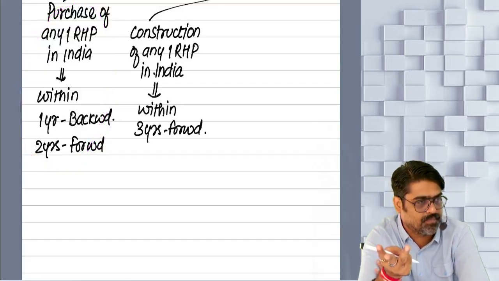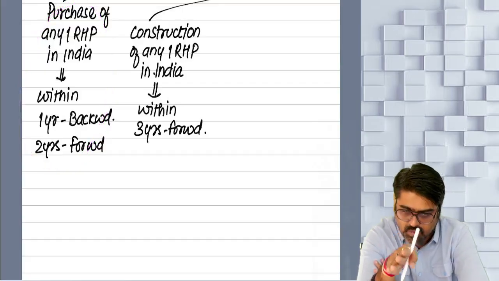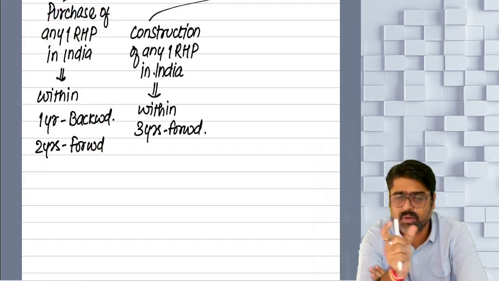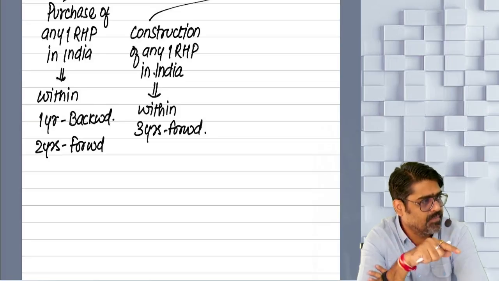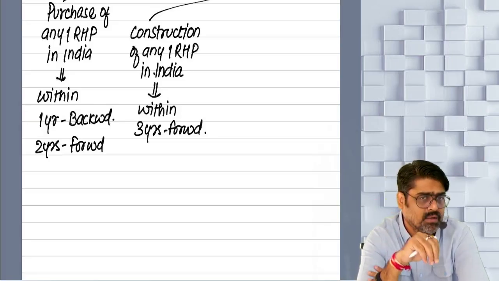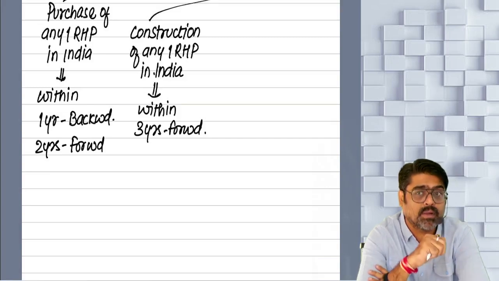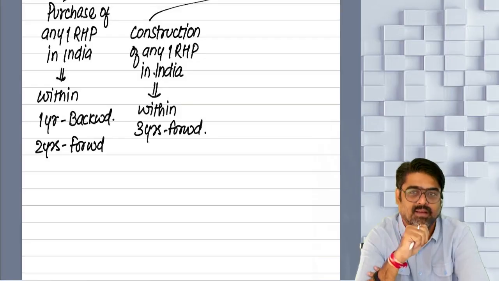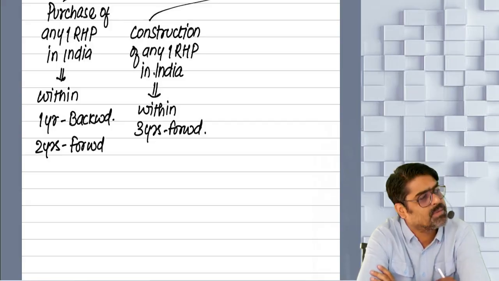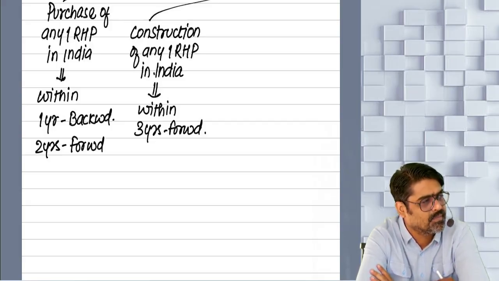3, sir. 3. Date of transfer of the original property, 1 year backward. Within 1 year backward and 2 years forward, how many properties are purchased within this time? Example, 3. One was purchased outside India. Ignore that. Other 2 properties are there. But the cost of both the properties is not made from this gain. Cost of any one residential property is made out of this gain. So which property would you like to consider? The property having more cost, so that you can take more exemption.